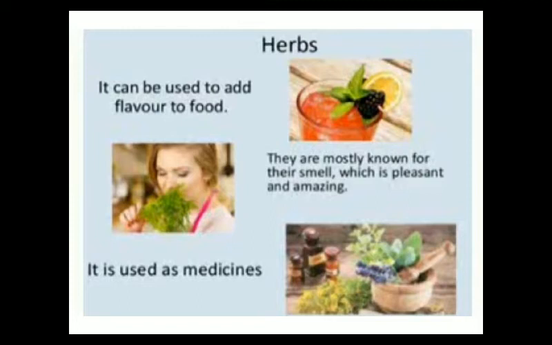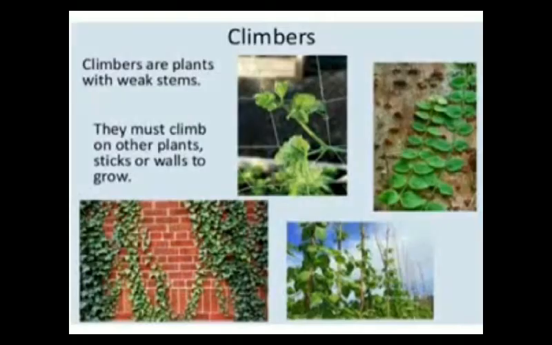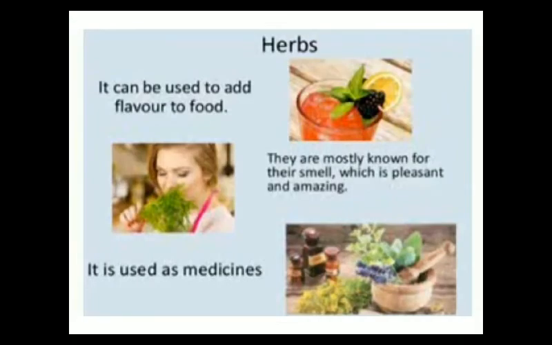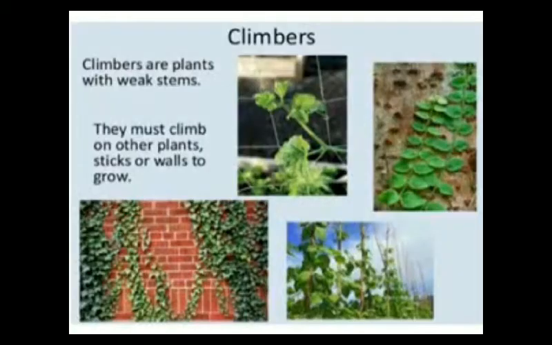We call them herbs. Example: pudina or mint, coriander or dhania, spinach or palak. Are all plants strong? Children, no, all plants are not strong.